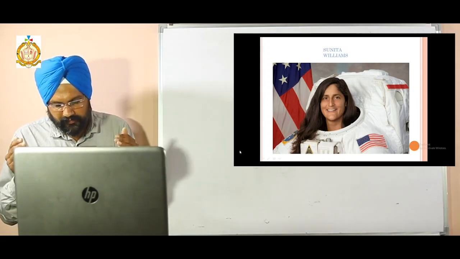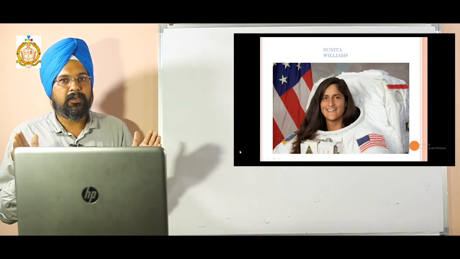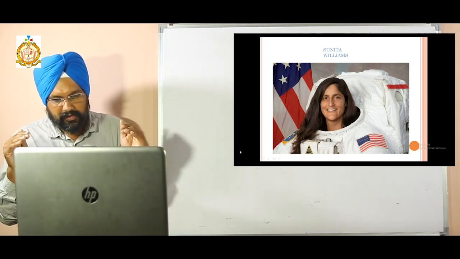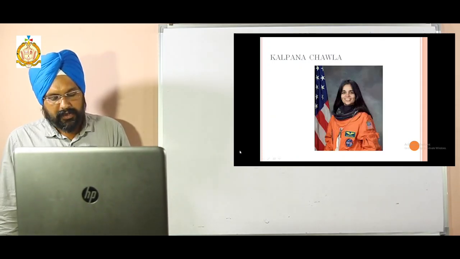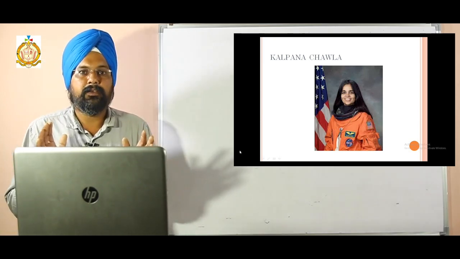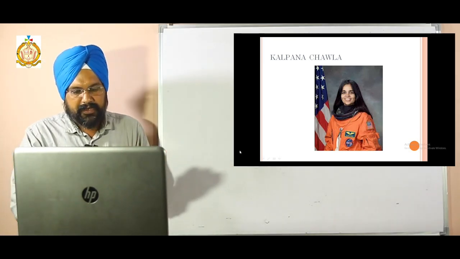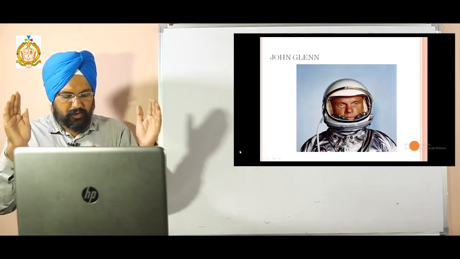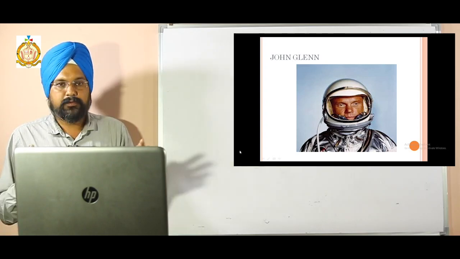First traveler we have is Sunita Williams. Who is Sunita Williams? She made the longest single flight by a woman. So this is Sunita Williams. Next we have Kalpana Chawla. Who is she? She was the first Indian born woman in space. Next we have John Glenn. John Glenn was the oldest person during a space flight.